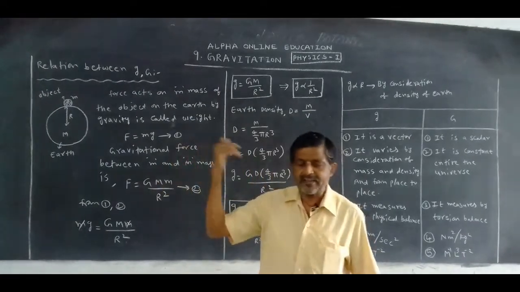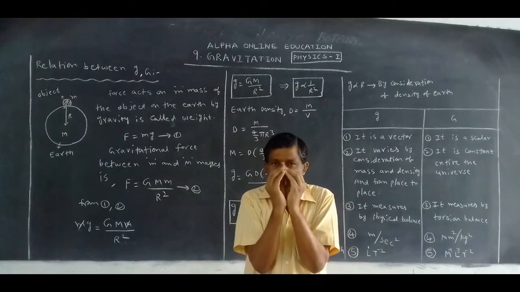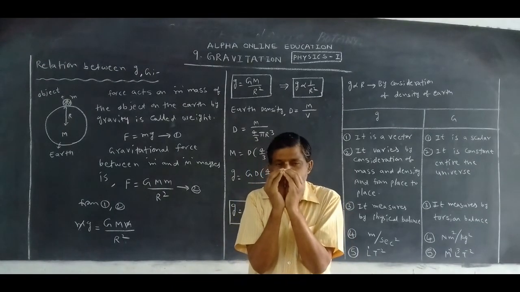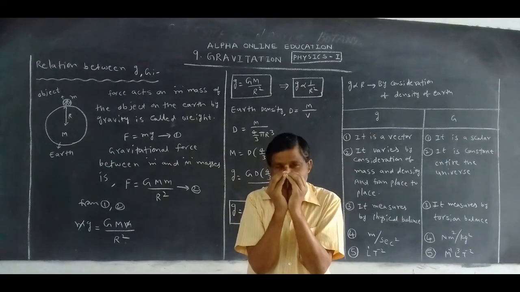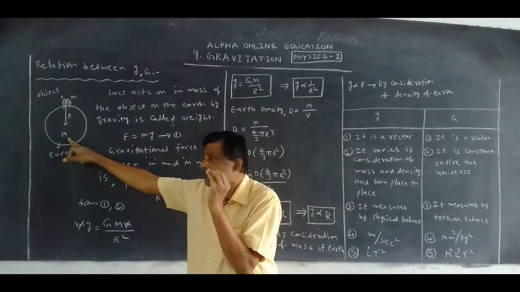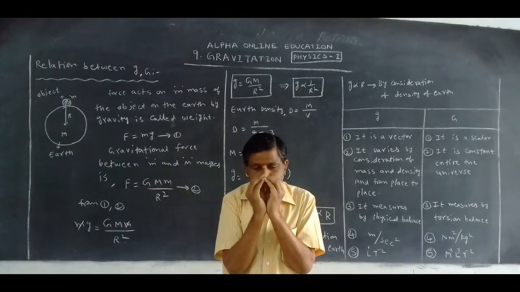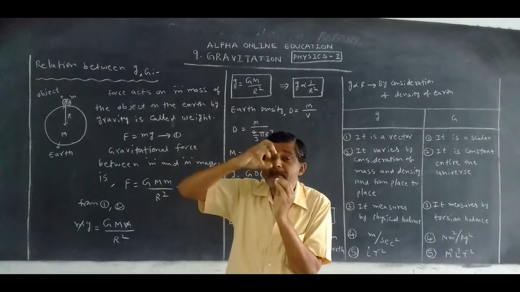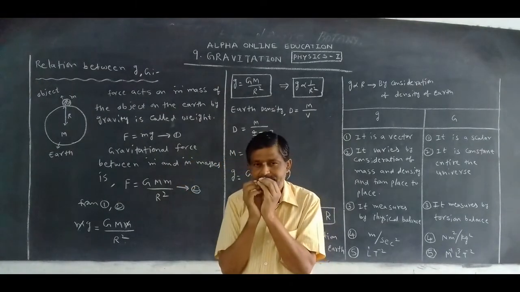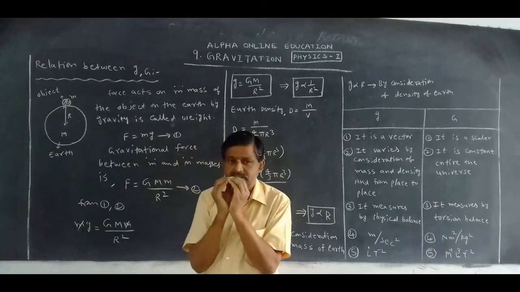Now to derive the relation between small g and capital G, first we take the earth. Earth is in which shape? Spherical shape. The mass of the earth is capital M. The radius of the earth is capital R. Now let us take an object of mass m on the earth.